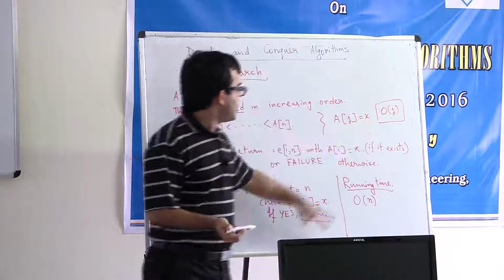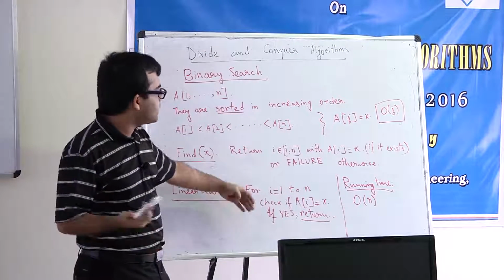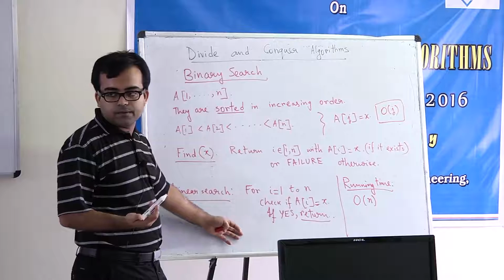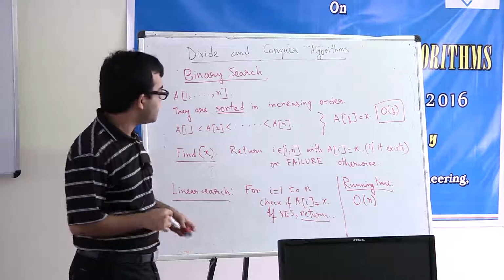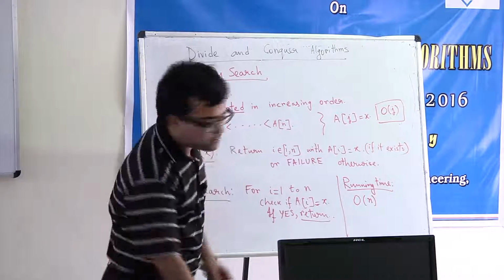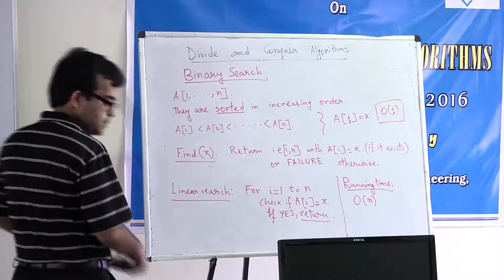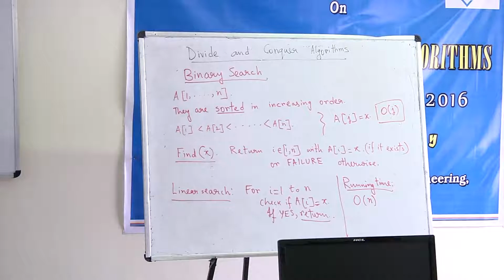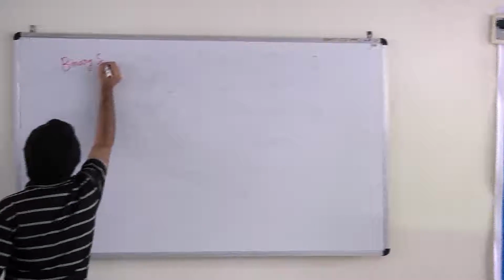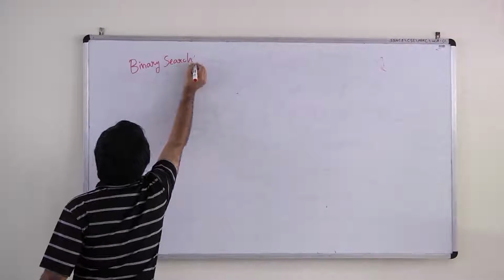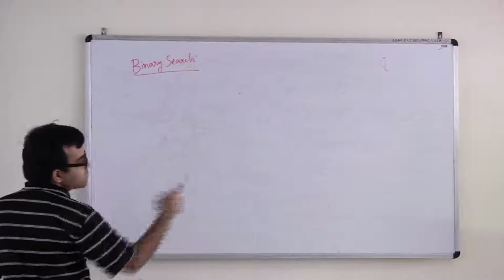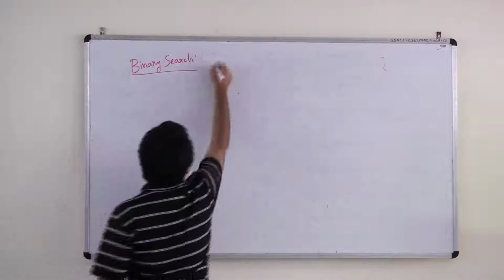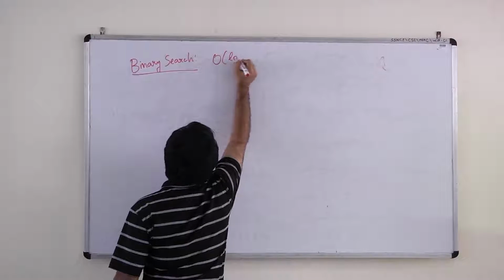So the worst possible time this algorithm can take is actually order n. Okay. So now the question is, can we speed this thing up? So what binary search does is, it will give you an algorithm for the same problem that runs in order log n time.